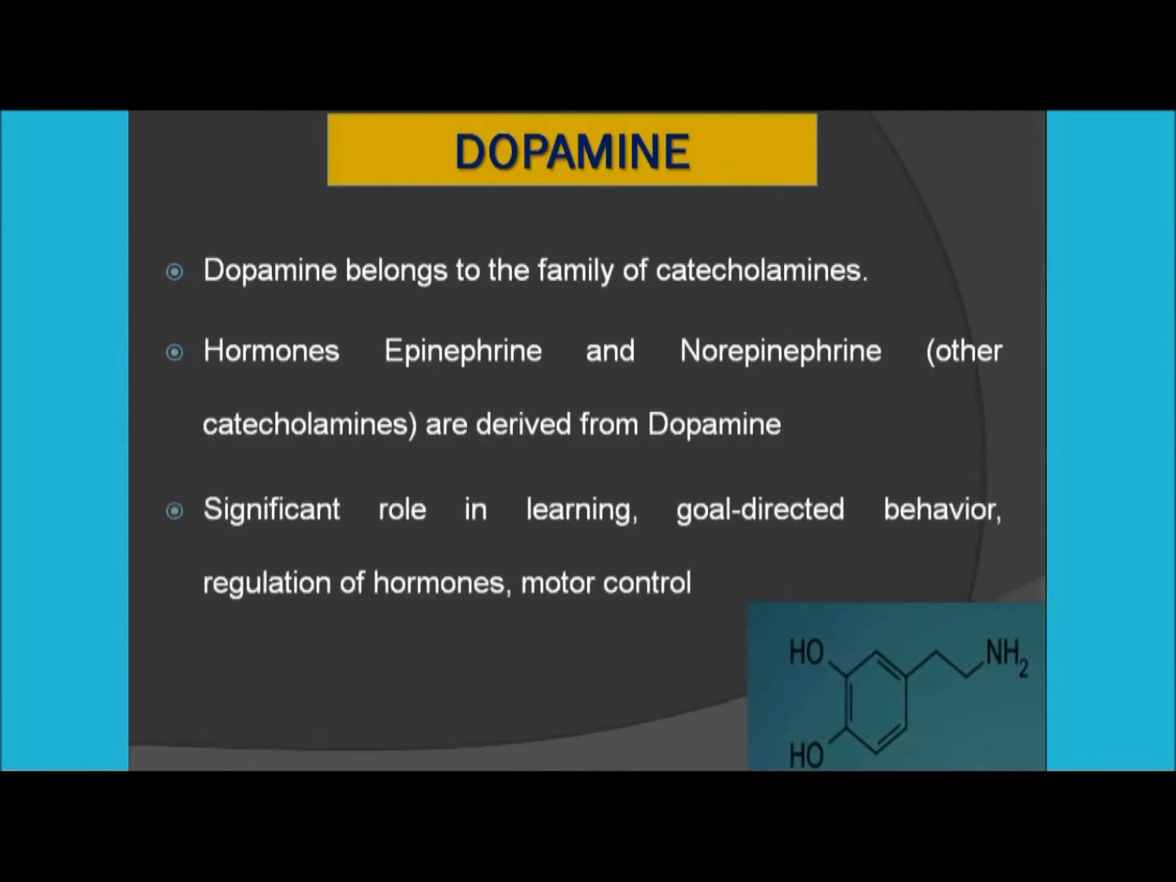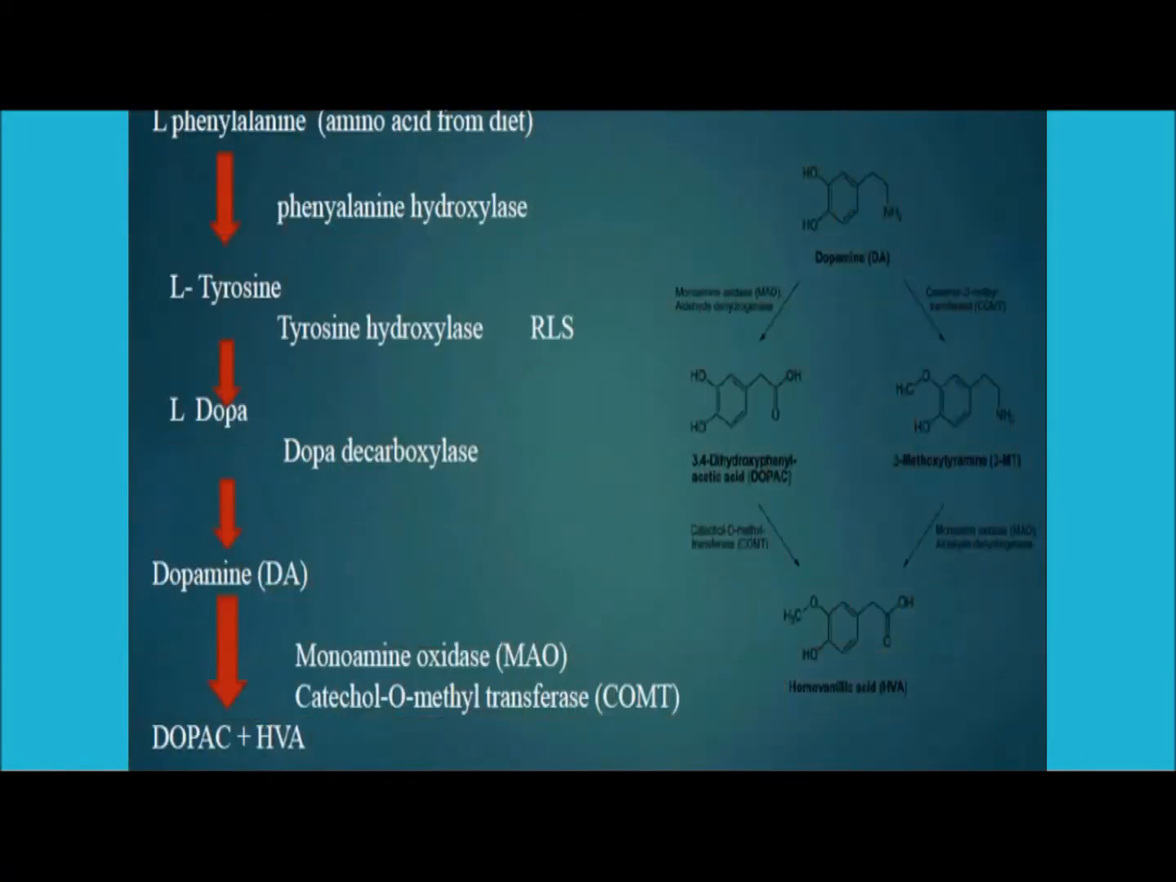Moreover, dopamine has a significant role in learning of the human mind. Apart from that, it also controls the goal directed behavior of a person, as well as the regulation of hormones and motor control in the human body. So now let's discuss how it generally forms.